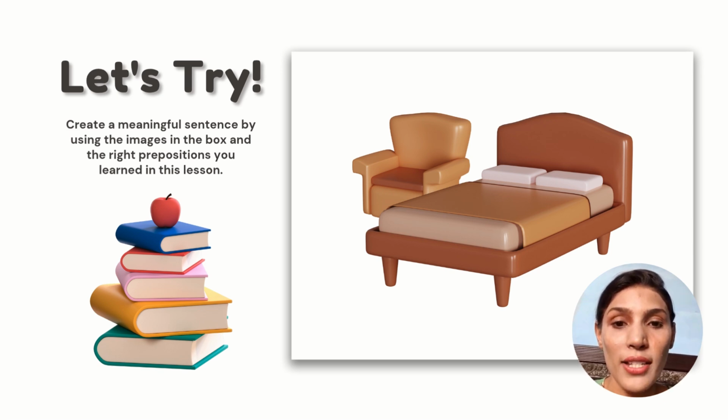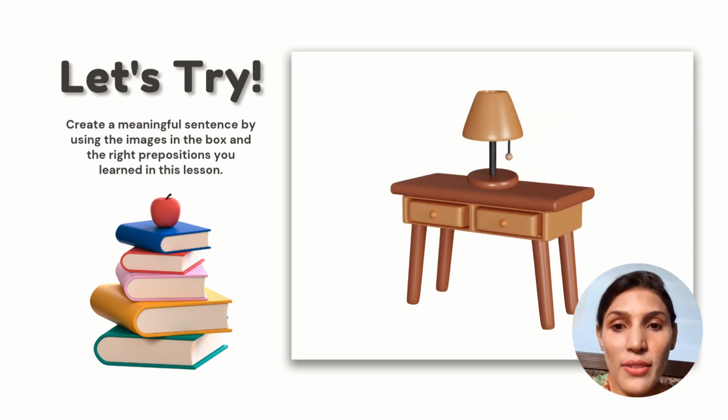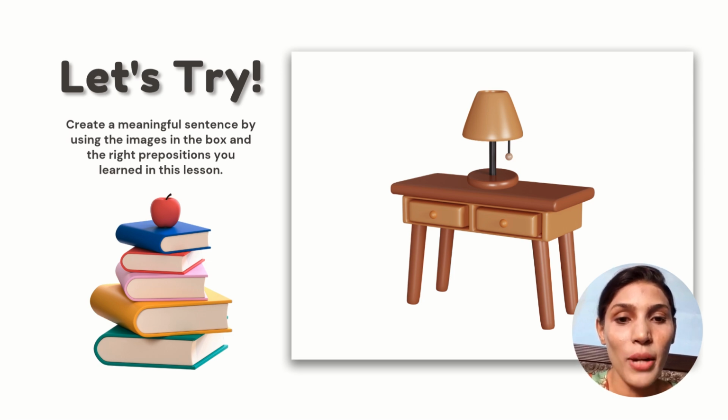This is your brainstorming, guys. Think about it and put the right preposition from the lesson. So, guys, what do you think? This is the lamp. This is the table. I'm giving the clue. Lamp is here, table is here, apple is here, and books are under. I'm giving you the clue, and you will brainstorm, analyze, and understand by yourself.